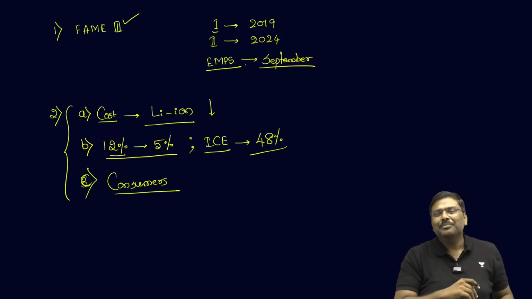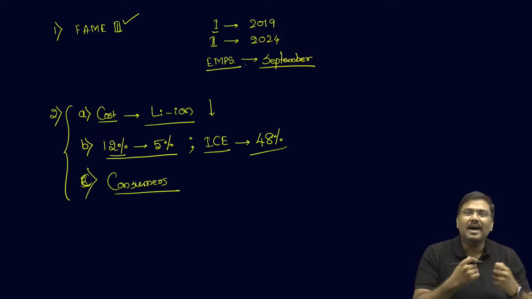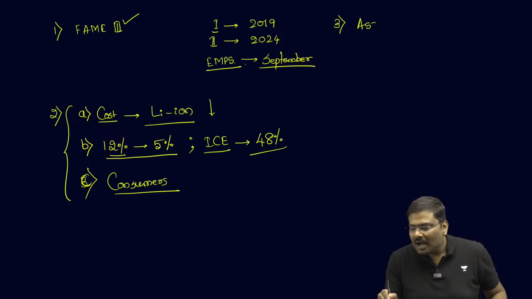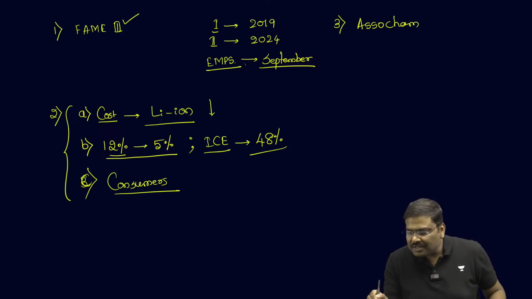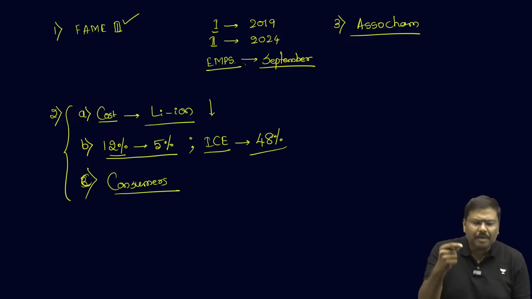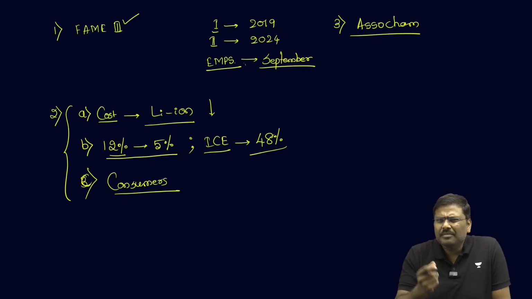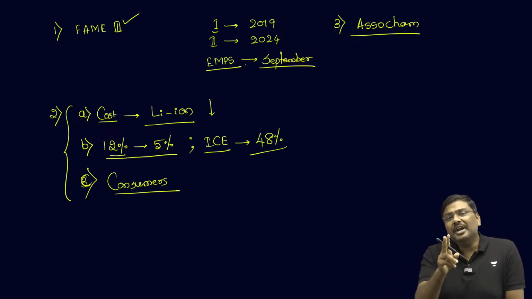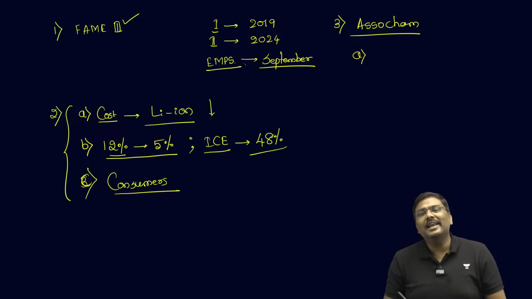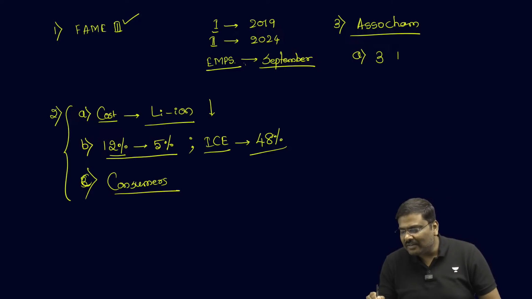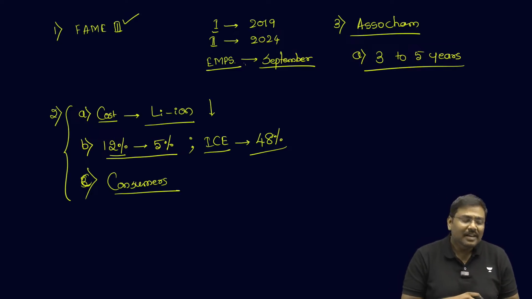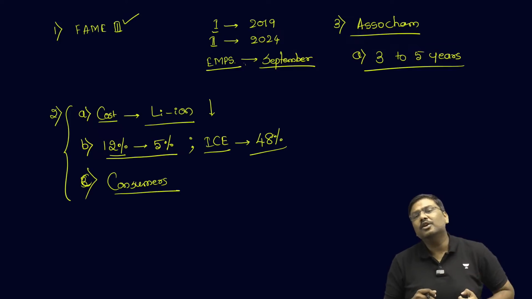Now, today there is one more article in the Business Line, and that article talks about what are the recommendations from ASSOCHAM. ASSOCHAM is essentially a trade body. ASSOCHAM says that Government of India should continue providing subsidies for the electric vehicles for the next 3 to 5 years, at least. And what is the argument that they have put forward?